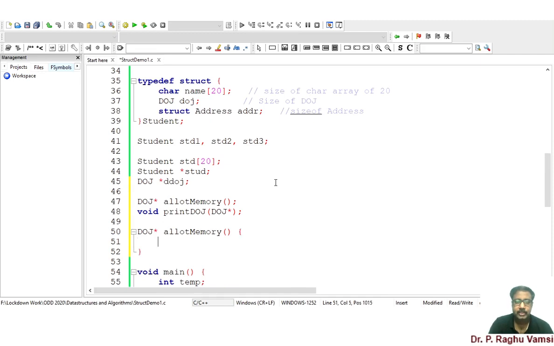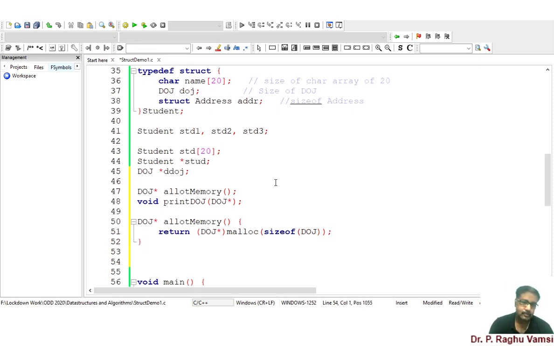What it will do is it returns DOJ type memory, malloc of size of DOJ. Okay. Next is void print DOJ, which is taking a DOJ pointer.